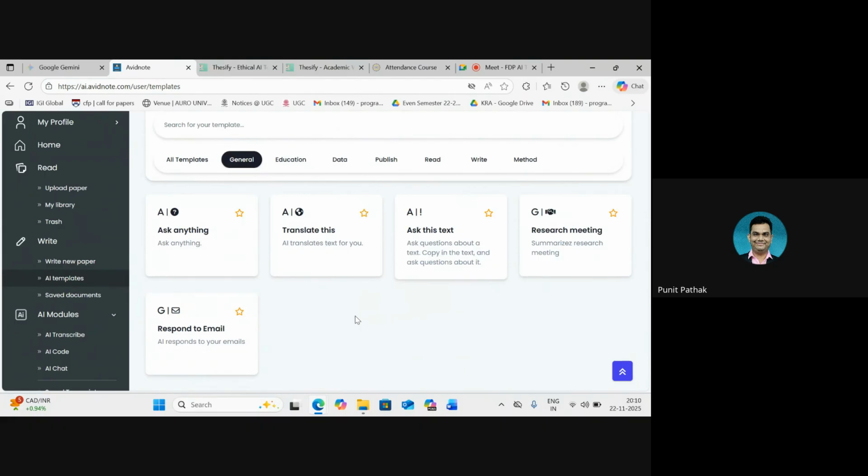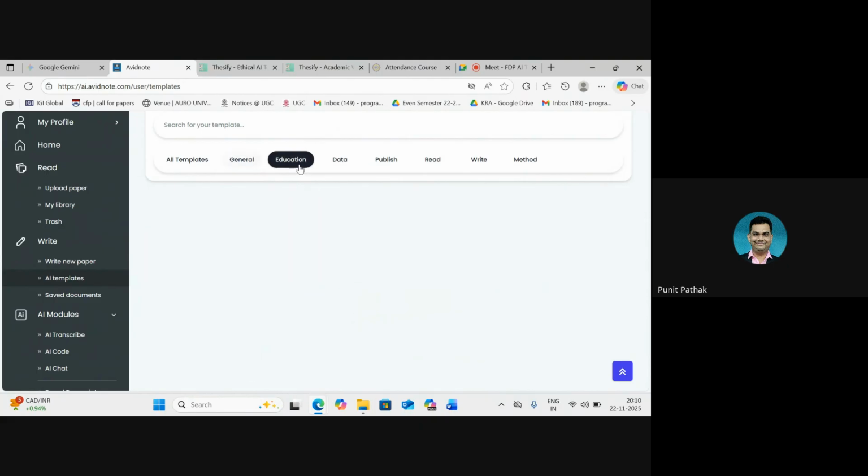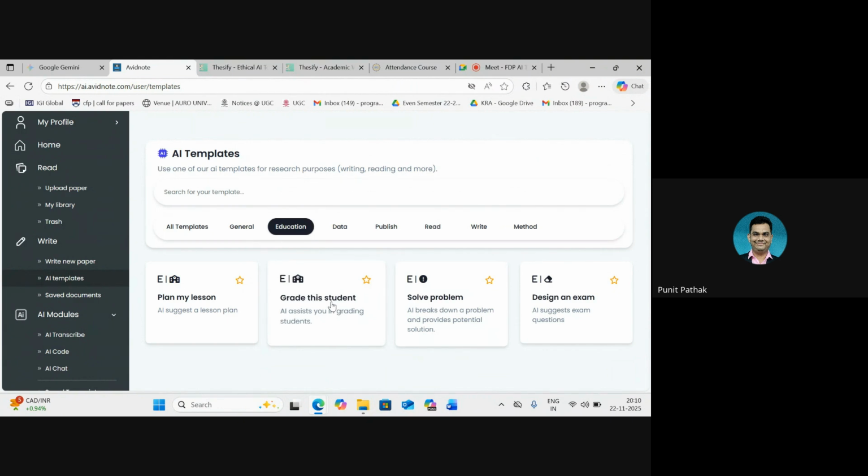From translating a piece of text to asking some general questions, summarizing any meetings that we have on the basis of points, etc. Then comes the education tab, where it helps us with academics a little bit. Their main focus has always been on the research part.